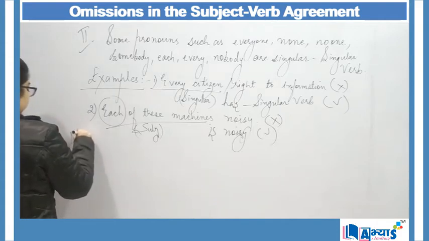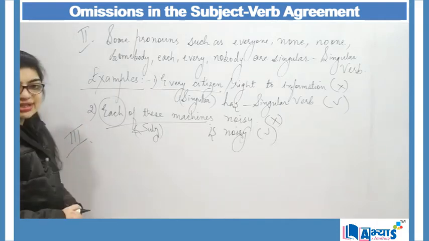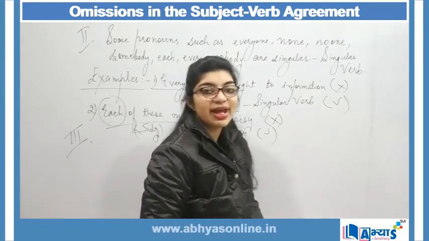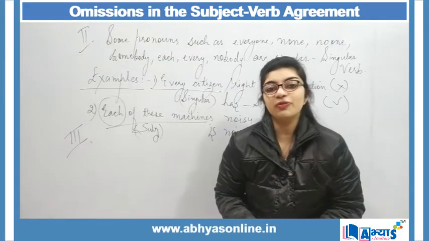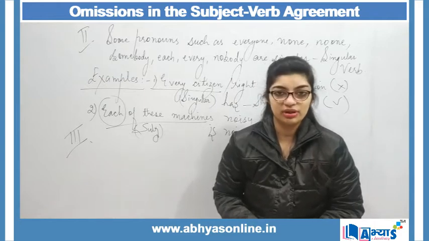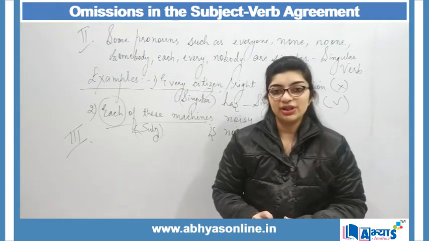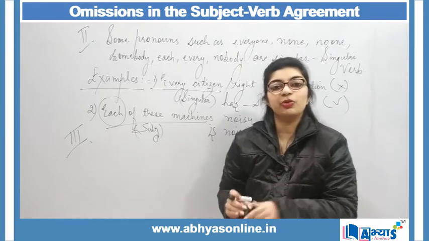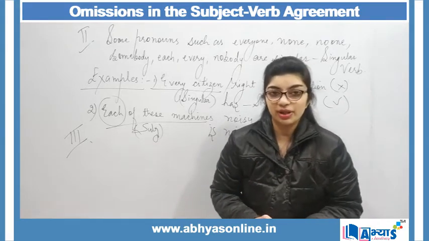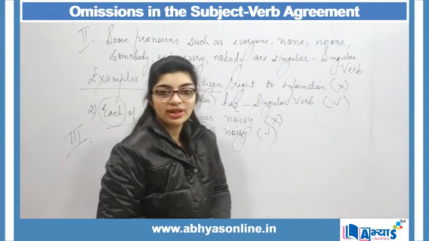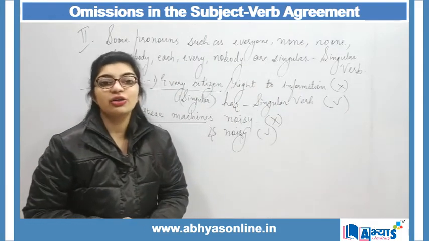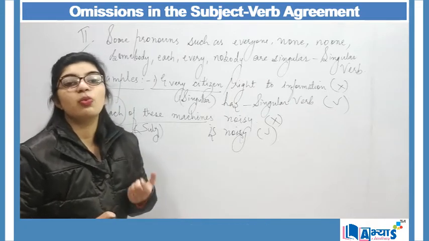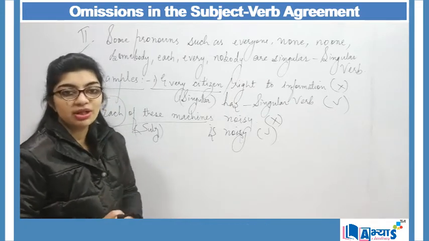The third rule says that there are some nouns which end with s, and they are often considered to be plural, but actually they are singular. And for that singular noun, we will be making use of a singular verb. Even though they end with s, they are not considered to be plural, because they are considered to be one unit.